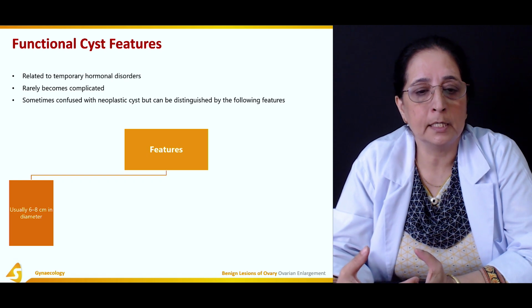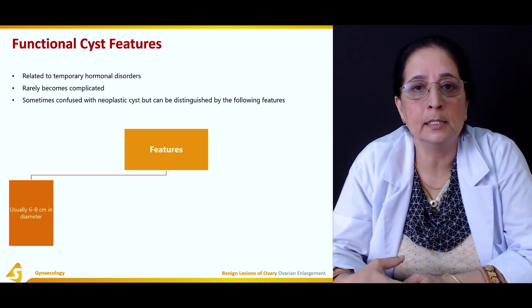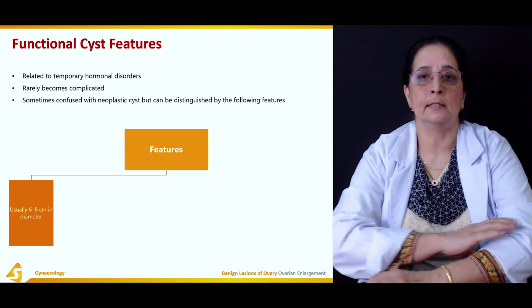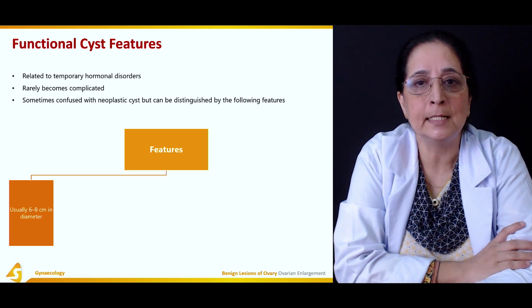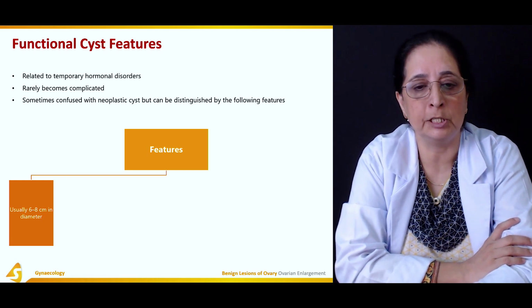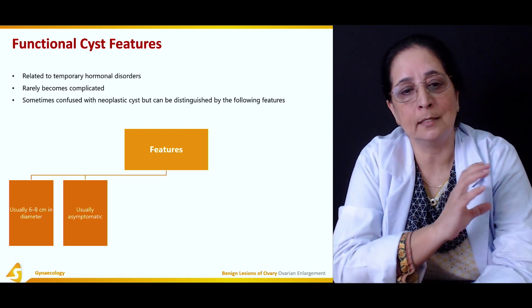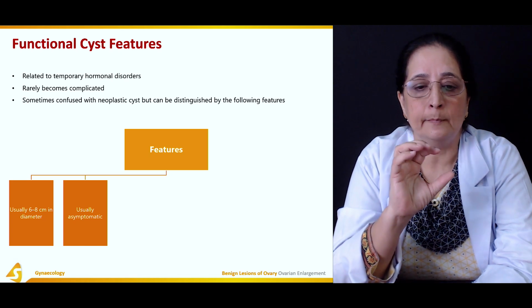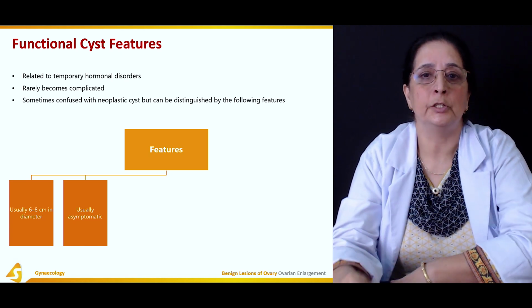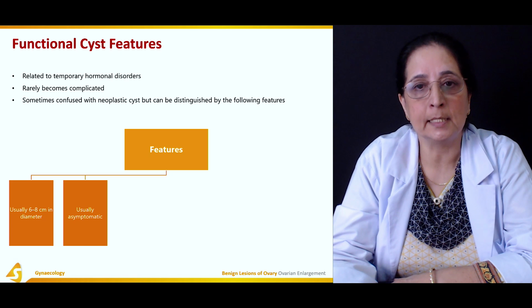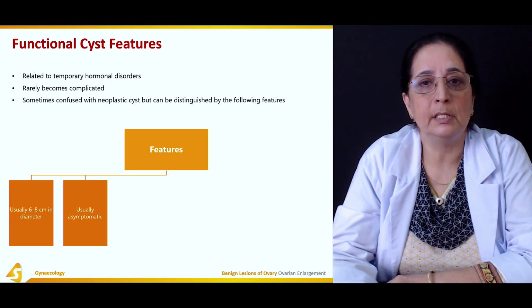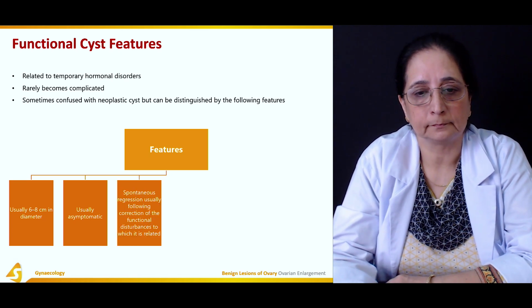Normally they are 6 to 8 centimeters in diameter. So functional cysts are about 6 to 8 centimeters in diameter. They are usually asymptomatic. Neoplastic cysts are not asymptomatic, but functional cysts are usually asymptomatic, 6 to 8 centimeters in diameter.